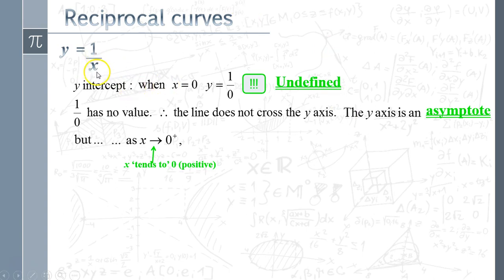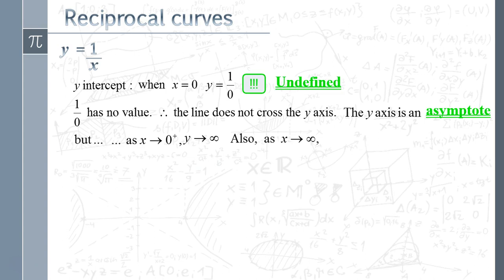If we had a value of x that was, I don't know, 0.000000001, something daft like that, then we've got 1 divided by that, and that's going to be an absolutely huge number. So as x tends to 0, y tends to infinity. It gets absolutely massive, and the curve just shoots off the top of the scale.